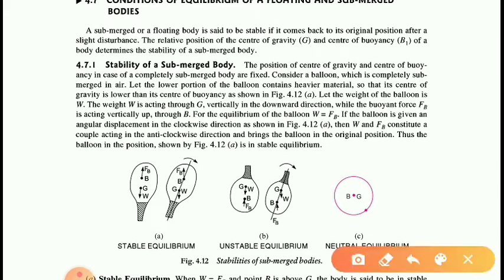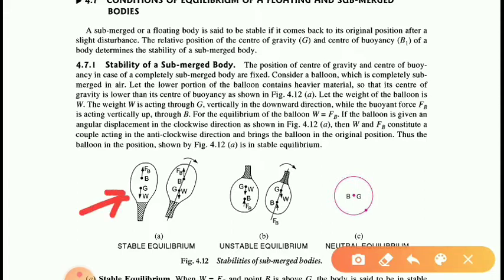Firstly, we will consider two types of body: one is a submerged body and the other is a floating body. For a completely submerged body, meaning a body completely submerged in a fluid, we have considered the example of a balloon. As shown in this figure, there is a heavy portion on the bottom side. Due to this, the center of gravity is below the center of buoyancy.